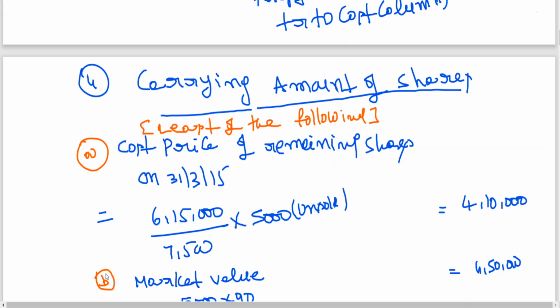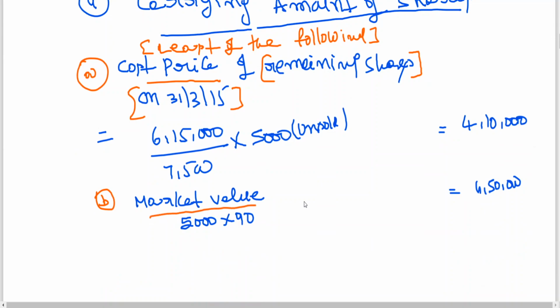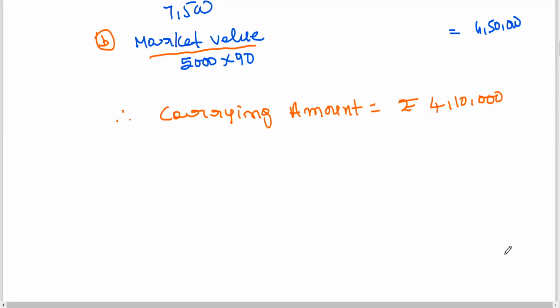Got you? Cost price and market value. Which is lower? 4,10,000 is lower. Therefore, carrying amount is four lakh 10,000. Got it, all of you?